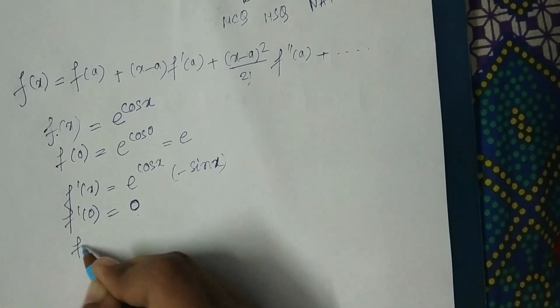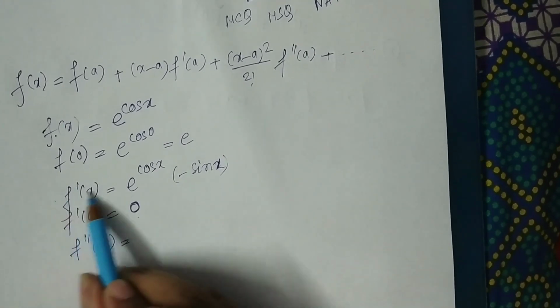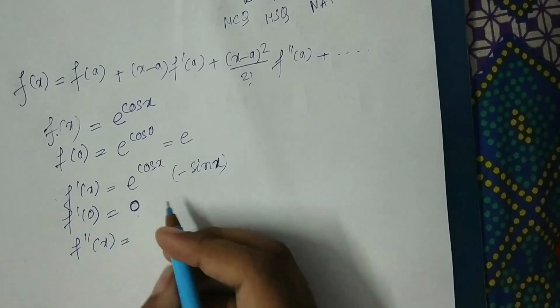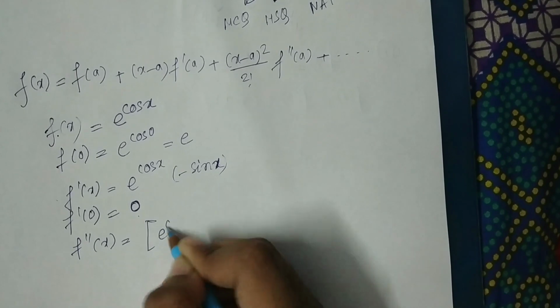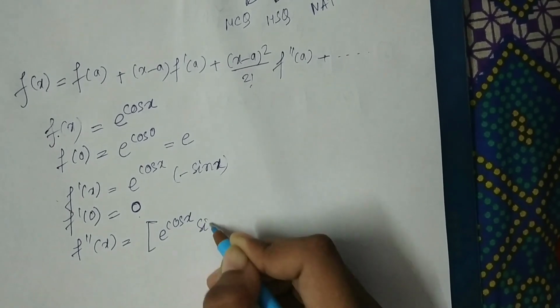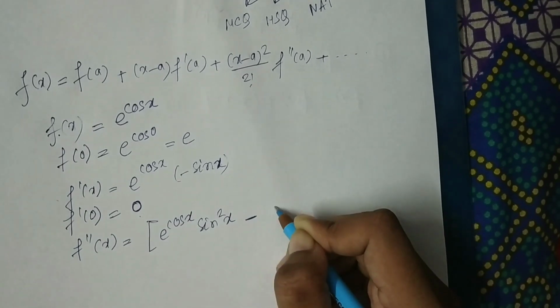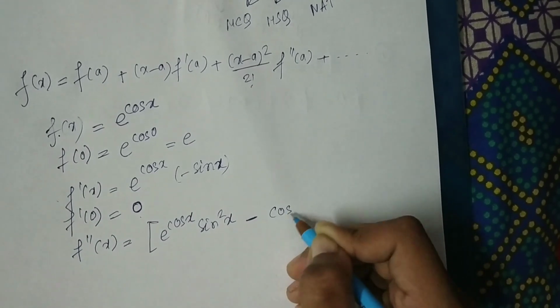Next, f double prime x equals to, we have to differentiate this expression. So e to the power cos x into sin square x minus cos x.